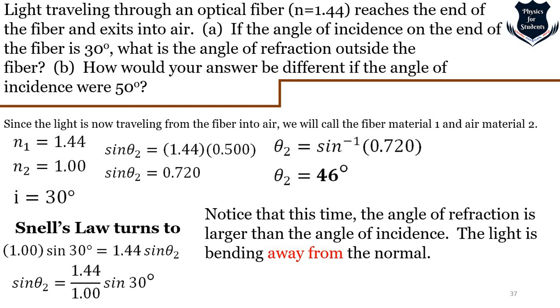What is the angle of refraction? Theta 2 is 46. So this time the angle of refraction is larger. Why? Because the light is bending away from the normal.